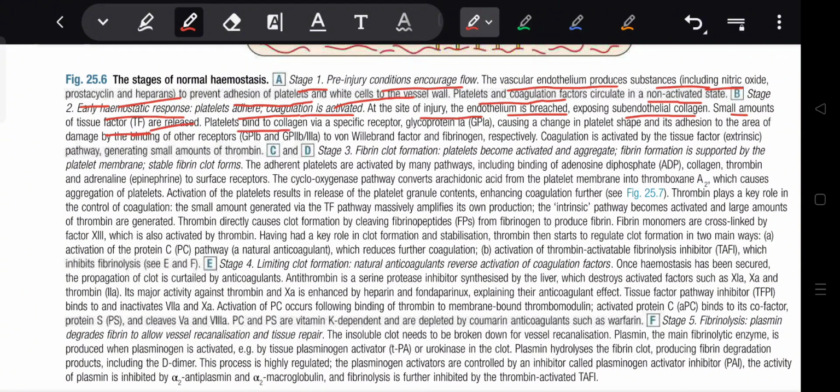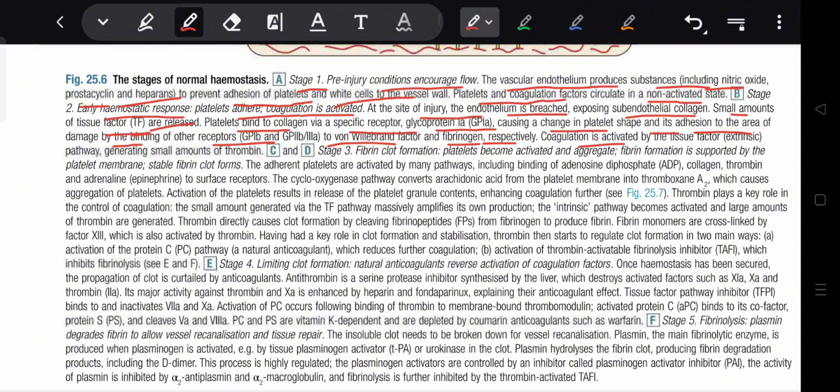Platelets bind to collagen by a specific receptor, glycoprotein 1A, causing a change of platelet shape and adhesion to the area of damage. By binding other receptors, glycoprotein 1B and glycoprotein 2B3A, 1B binds to von Willebrand factor and 2B3A to fibrinogen respectively.